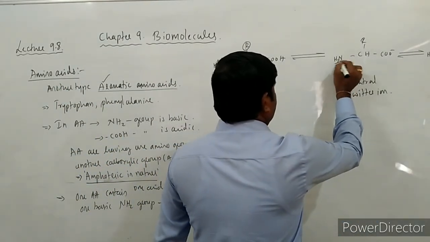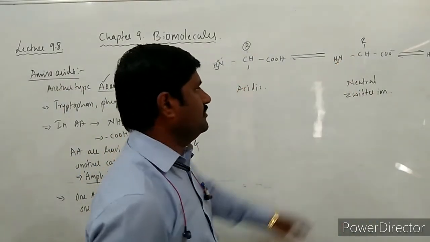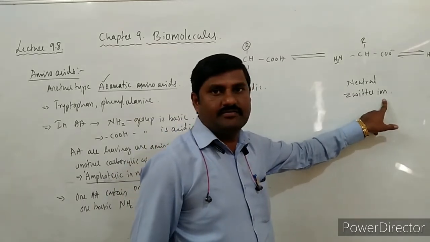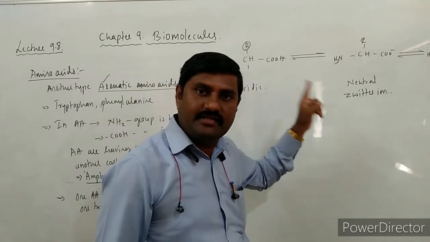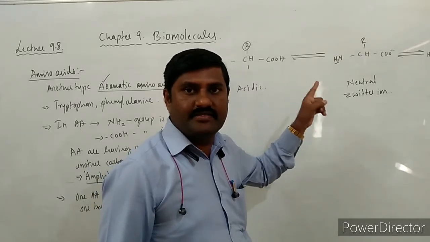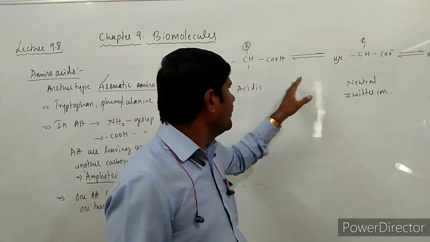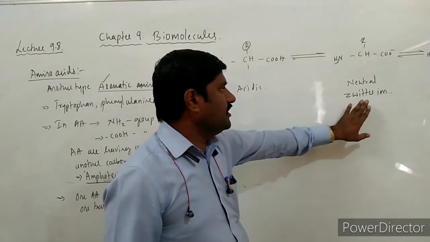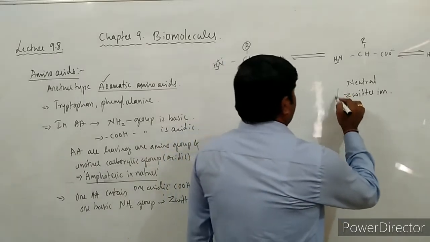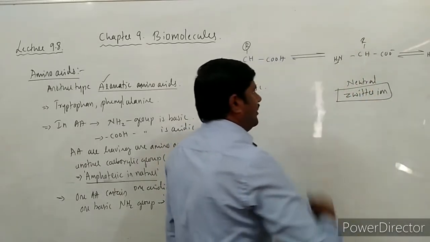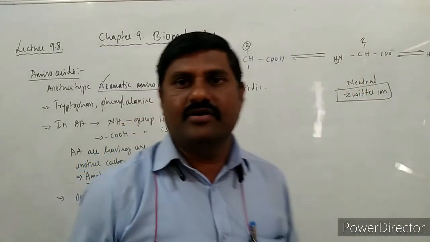Here this is H3N. So this is said to be a zwitterion, an amino acid which can carry one acidic and one basic group over here. Such kind of amino acid is said to be a zwitterion, or the neutral type of amino acid.